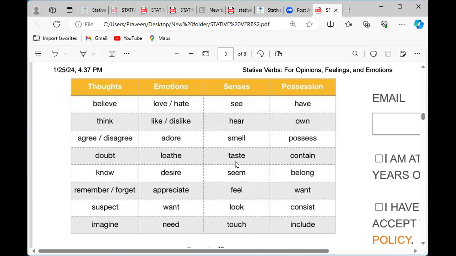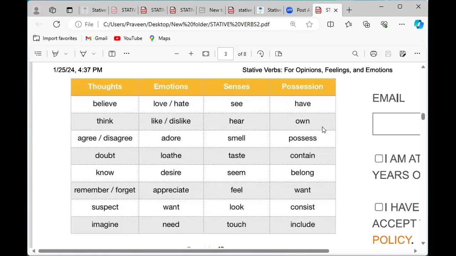Taste we get from our tongue, the taste buds, which give that taste. Those are the sensory organs which give the senses. And feel, look, touch: through the skin, when we touch, we feel that touch.